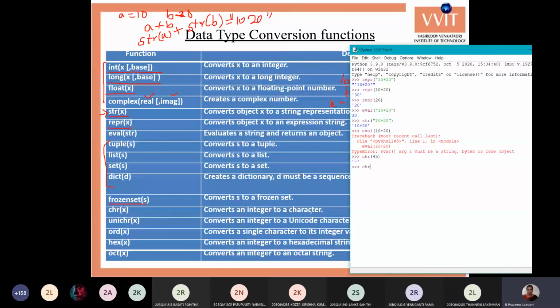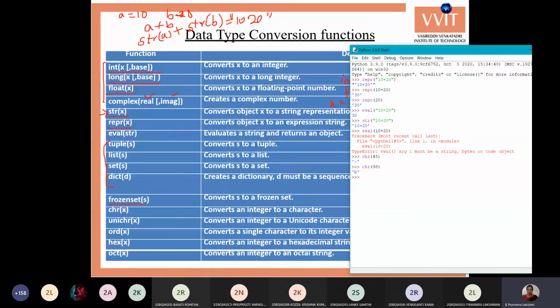Chr of 98, the equivalent character is B. It treats the 98 as the ASCII code, so the equivalent character for 98 is B, and you'll get that output. Generally you have two character codes: one is the ASCII code and another one is Unicode. ASCII code is of 1 byte size and Unicode is of 2 byte size. In ASCII code you have 1 byte size characters, that is 256 characters.